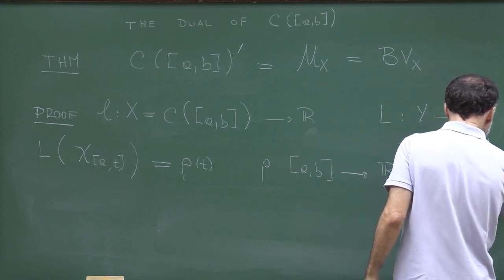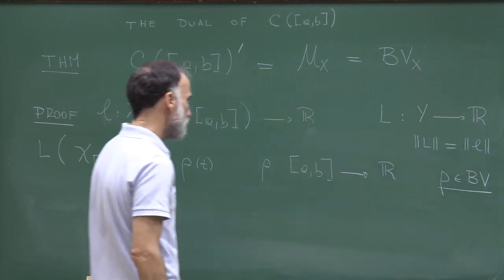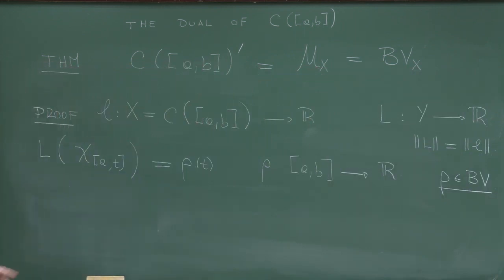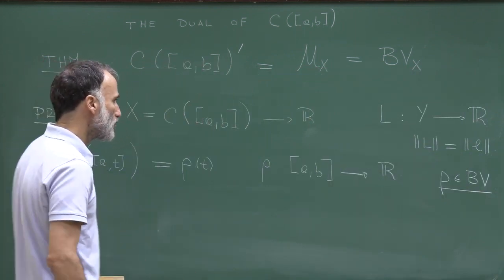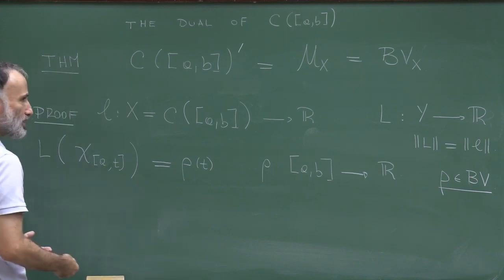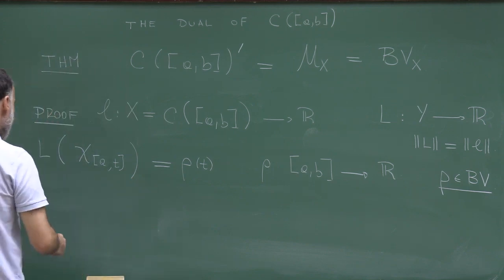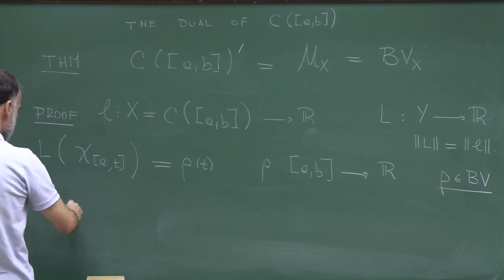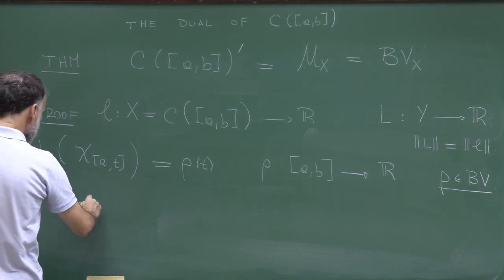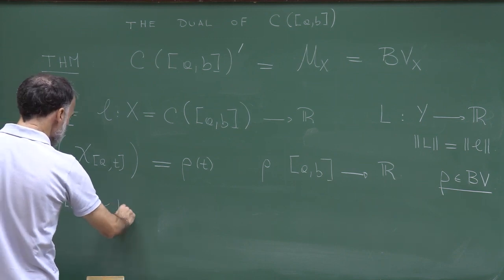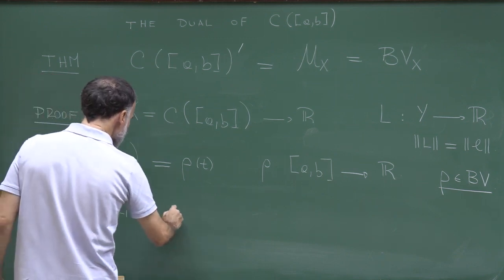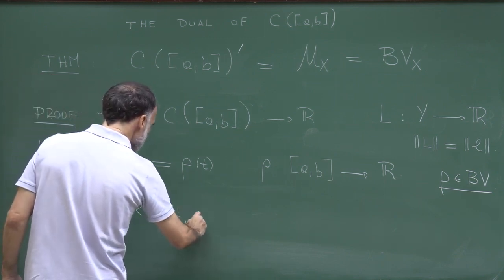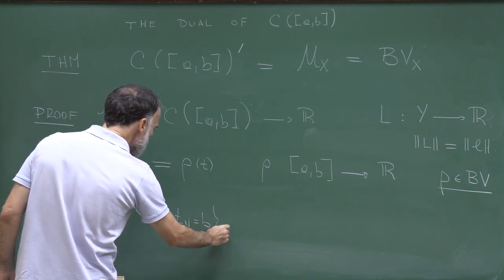So this is the first step, an important step in this proof. So to prove that rho is a bounded variation function, I need to estimate its variation on a partition. So let me call pi a partition, so that will be t0, which is a, smaller than t1, smaller than ... tn, and this is b.